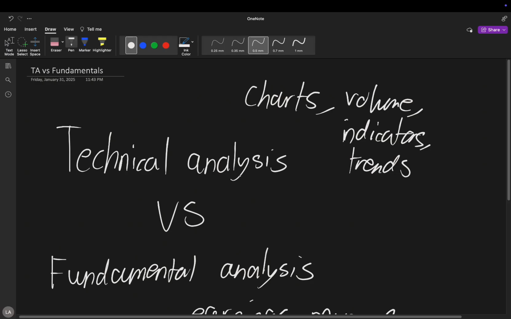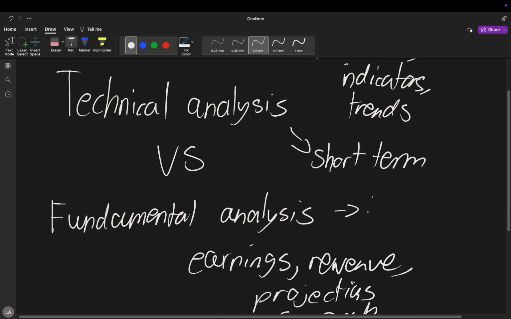Now, let's look at technical analysis, which is basically the study of charts, volumes, indicators, and trends. This is more of the speculation side of things, trying to understand the price action of a stock. So this is more inclined for short-term movements, while fundamental analysis is more long-term.